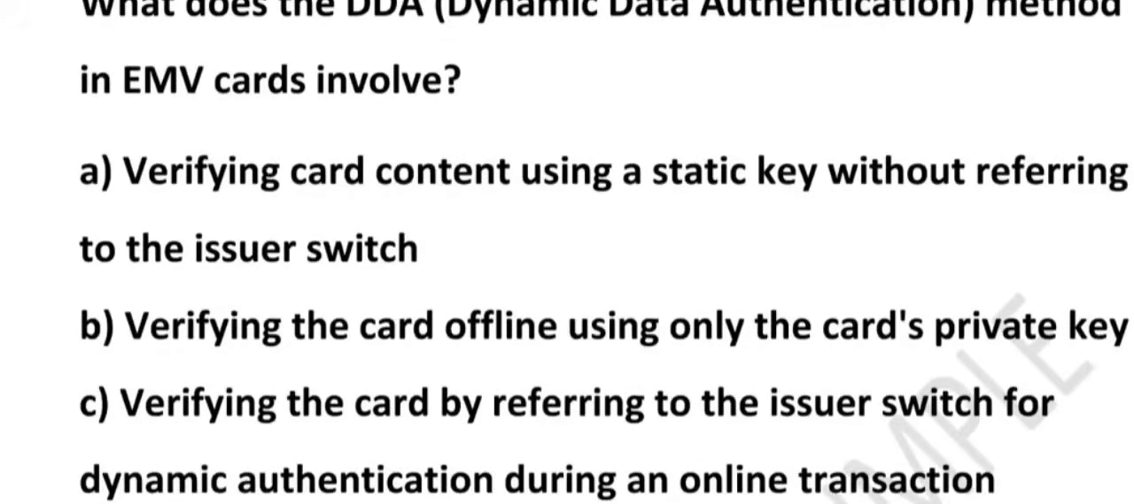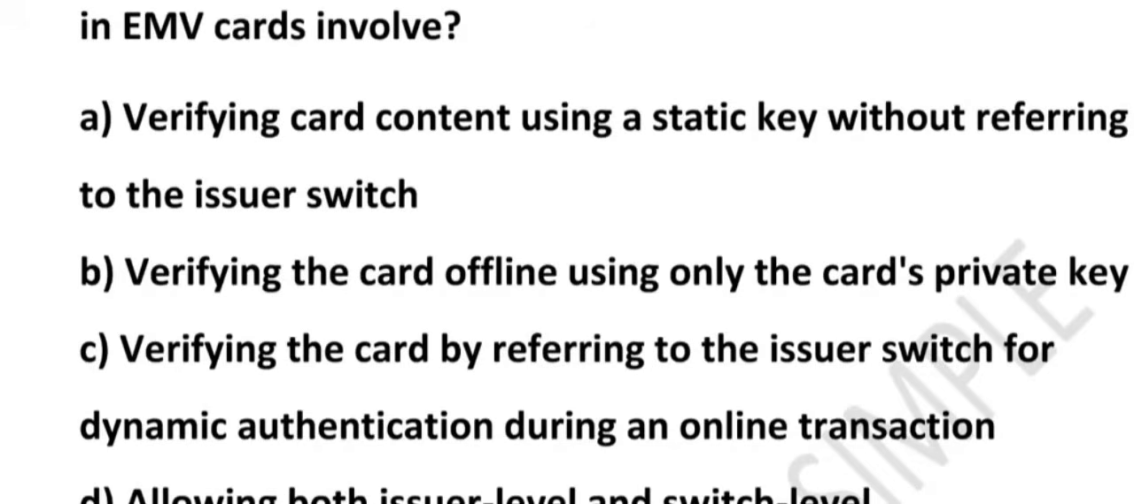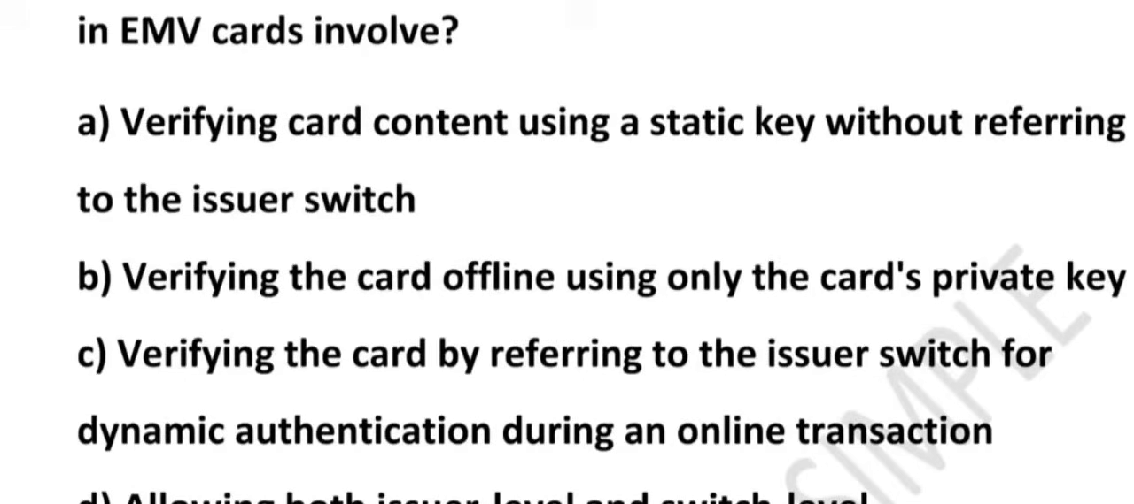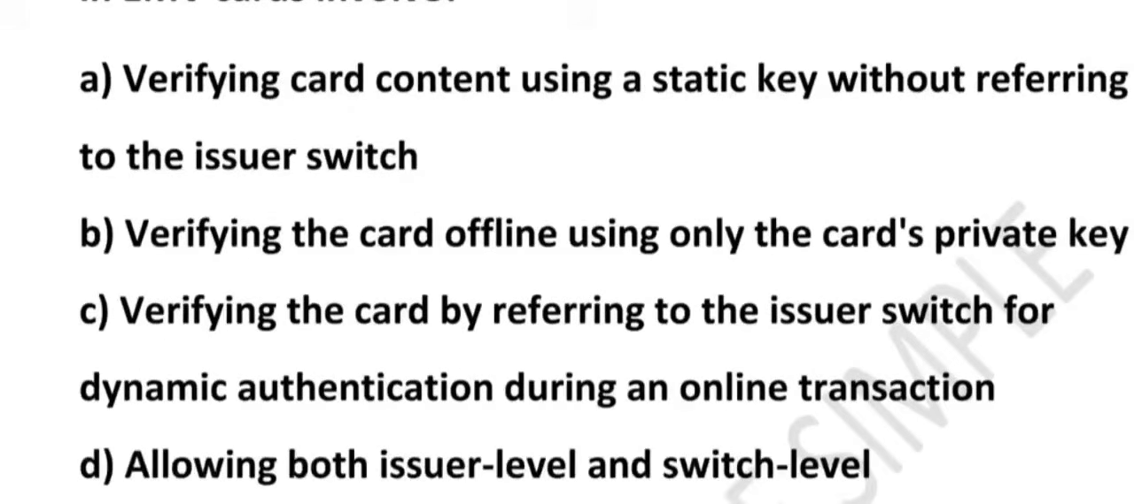Option A says verifying card content using a static key without referring to the issuer switch. Option B says verifying the card offline using only the card private key. Option C says verifying the card by referring to the issuer switch for dynamic authentication during an online transaction. Option D says allowing both issuer level and switch level authentication for online and offline payment.